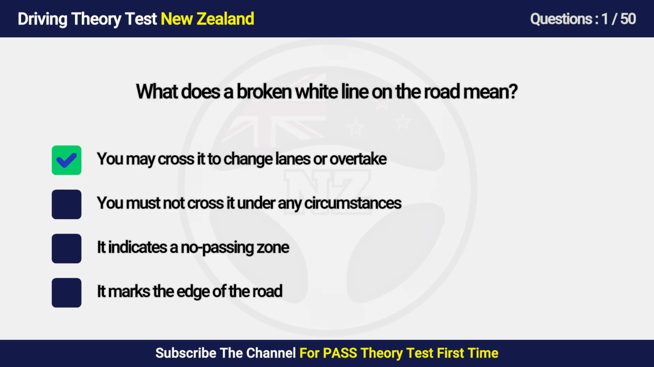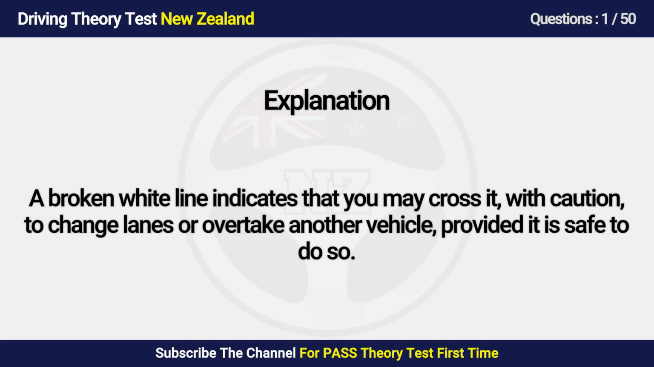Answer is A. You may cross it to change lanes or overtake. A broken white line indicates that you may cross it, with caution, to change lanes or overtake another vehicle, provided it is safe to do so.